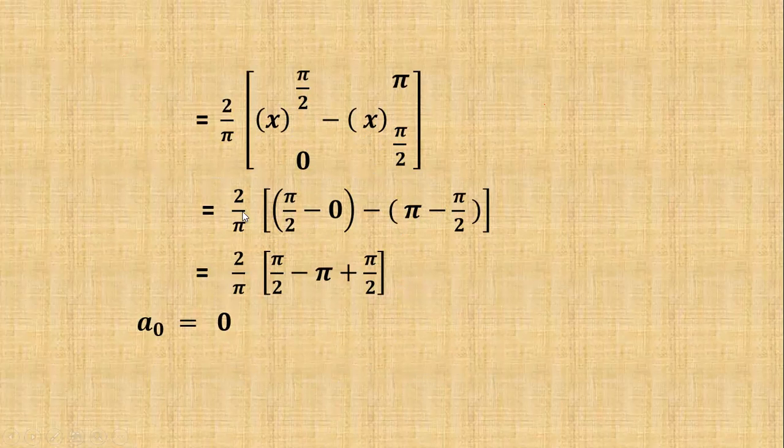Now 2 by π into π by 2 minus π plus π by 2. π by 2 plus π by 2 is equal to π, and π minus π is 0. Therefore, the total term a naught is equal to 0.